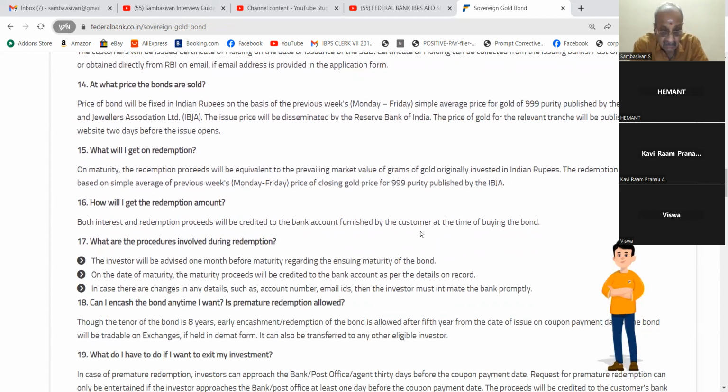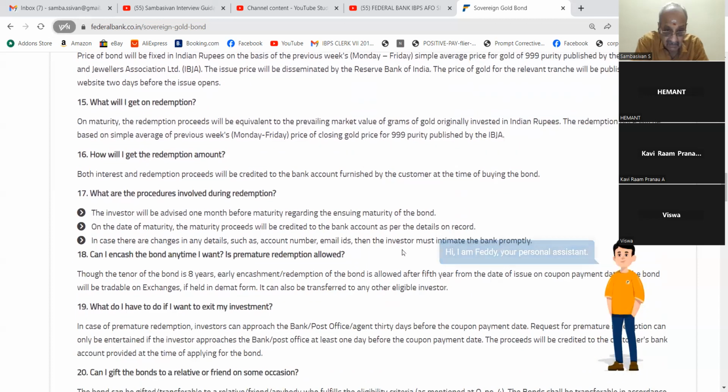15. What will I get on redemption? On maturity, the redemption proceeds will be equivalent to the prevailing market value of the grams of gold originally invested in, in Indian rupees. The redemption price will be based on the simple average of the previous week's Monday to Friday closing price of gold of 999 purity published by IBJA. 16. How will I get the redemption amount? Both interest and redemption proceeds will be credited to the bank account furnished by the customer at the time of buying the bond. 17. What are the procedures involved during redemption?